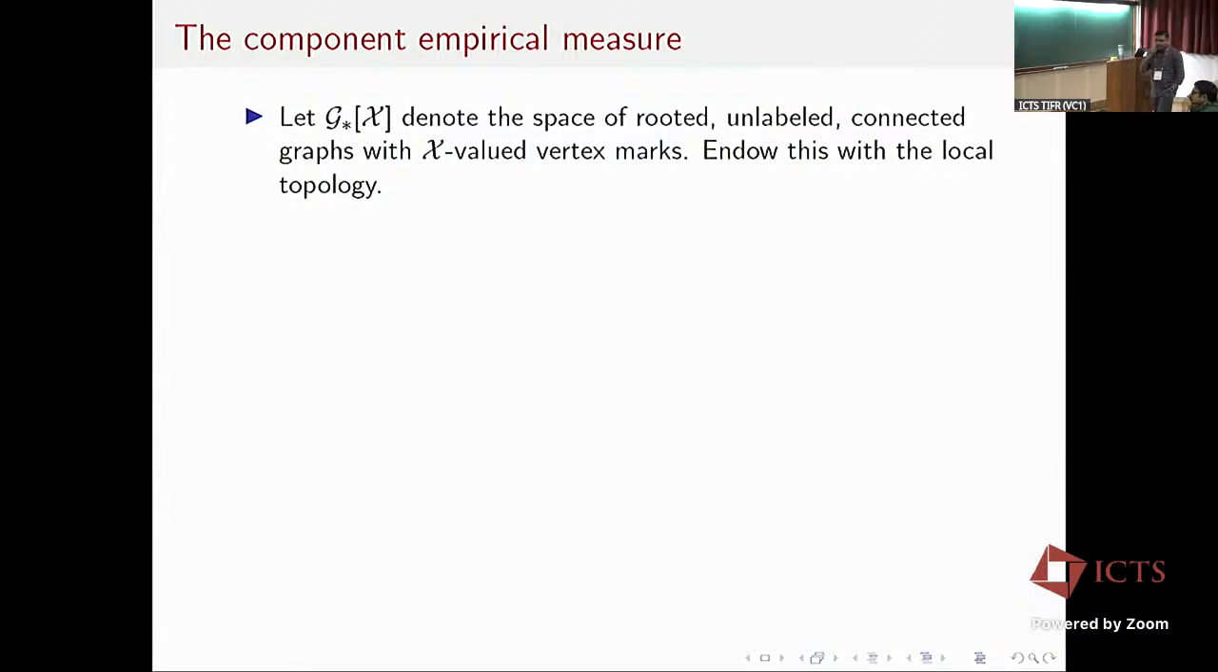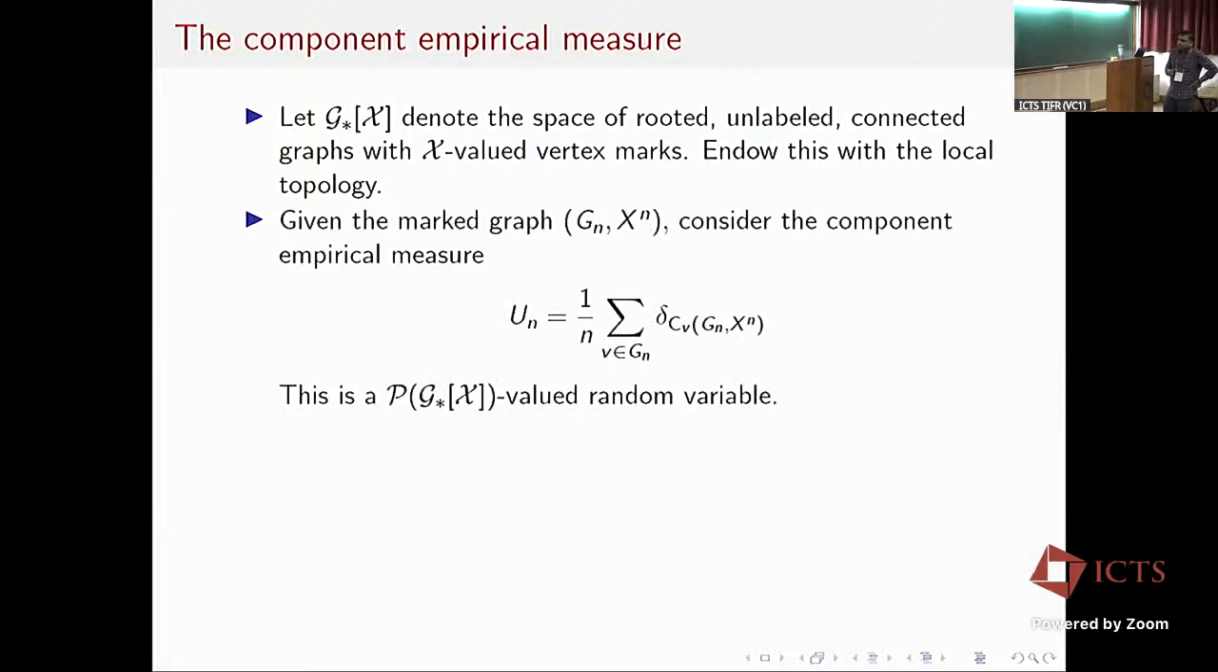I'll now talk about the more general component empirical measure result. For this, we have to look at the space of all rooted connected graphs with x valued vertex marks. I will denote that space by G star of x, and we endow this with the usual local topology.